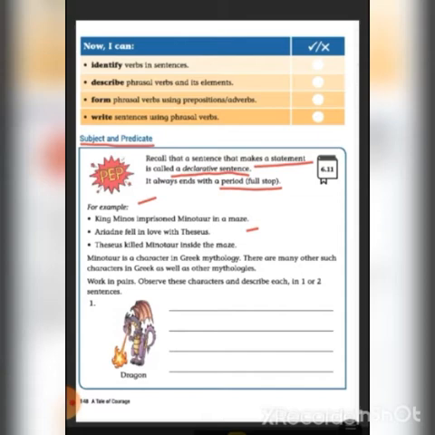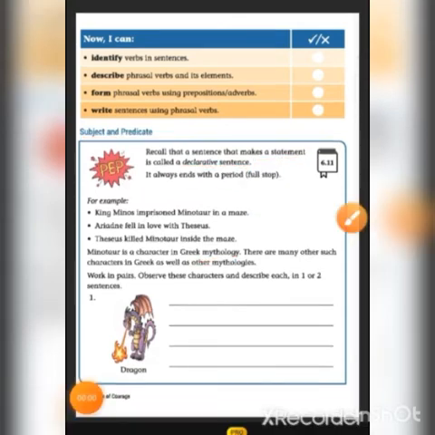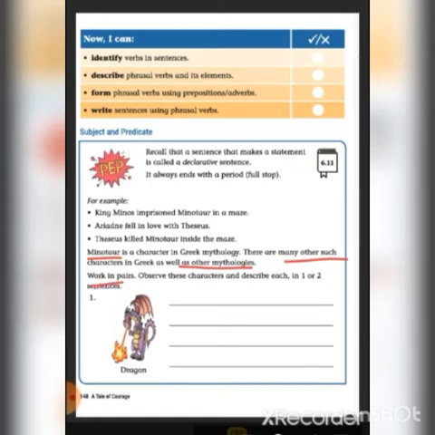Here Minotaur is a character in Greek mythology. There are many other such characters in Greek as well as other mythologies. So like Minotaur, we have some other characters in other mythologies also. Work in pairs. You can choose any one person from your family and complete this activity. Observe these characters and describe each in one or two sentences.